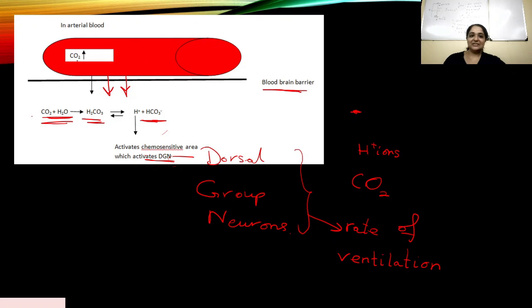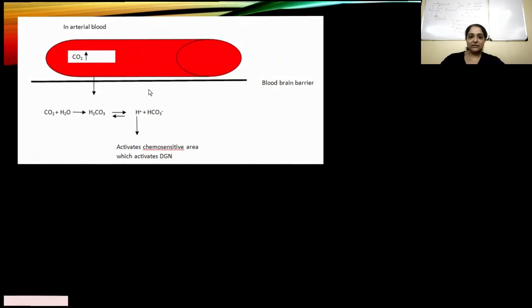So the rising CO2 level causes the first urge for you to breathe. That is the mechanism behind it.